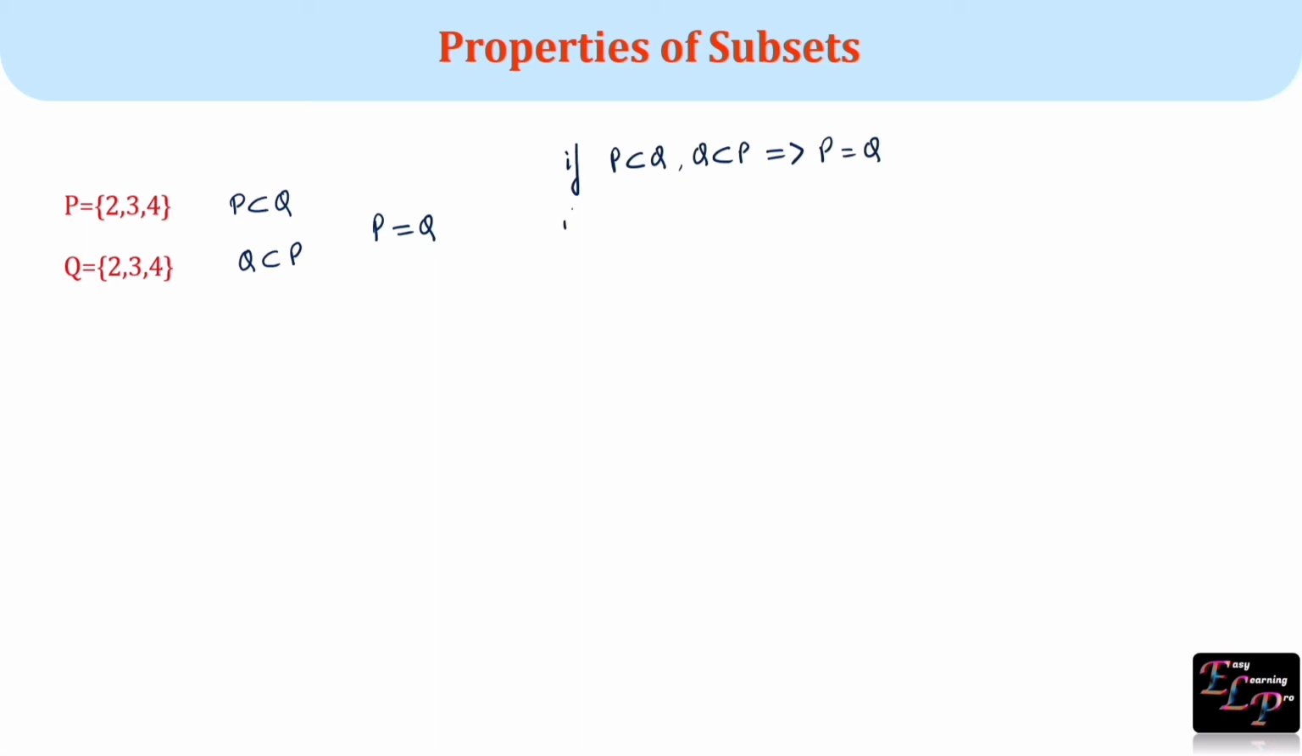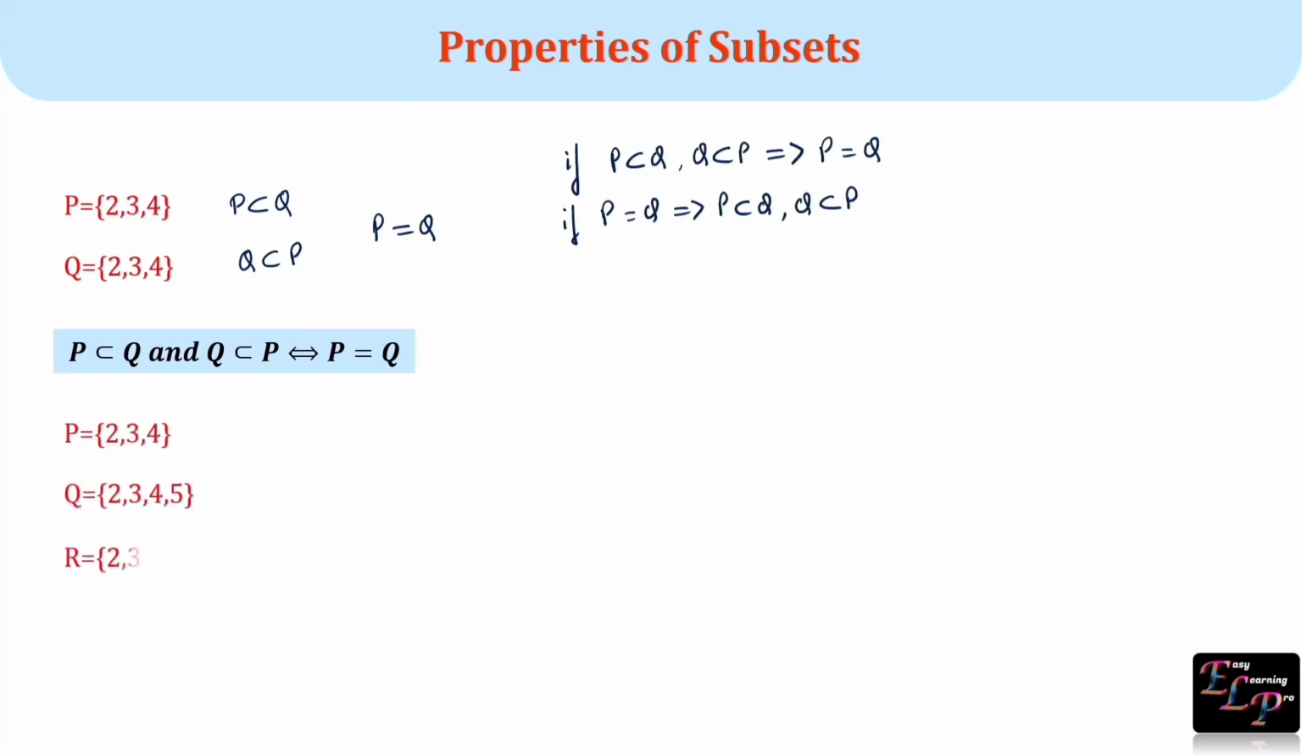Or we can say, if P is equal to Q, it implies that P is a subset of Q and Q is a subset of P. So in general we say P is a subset of Q and Q is a subset of P if and only if P is equal to Q.